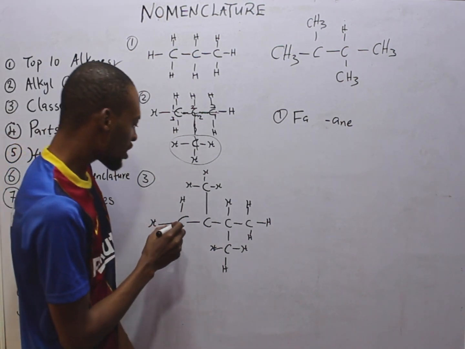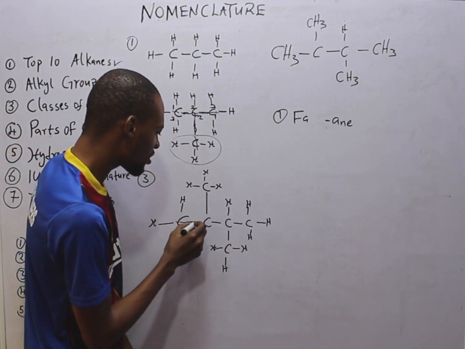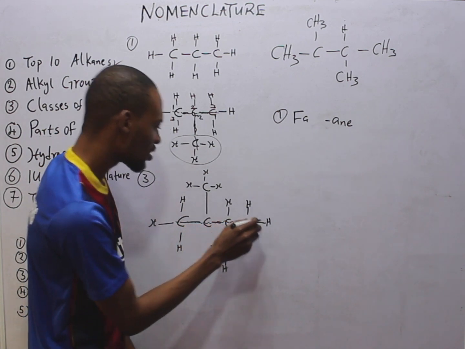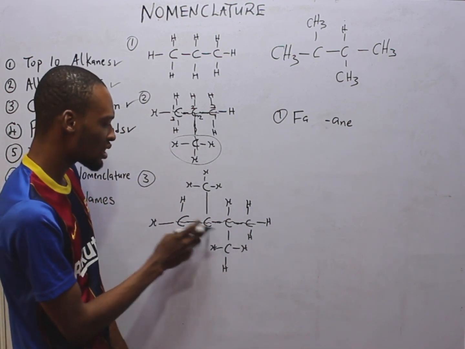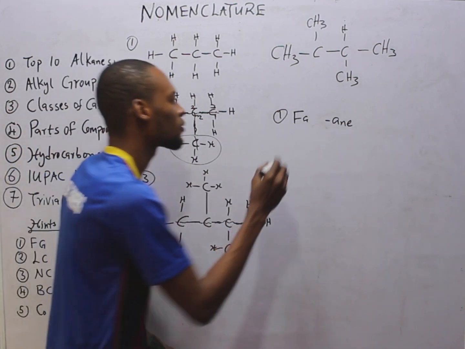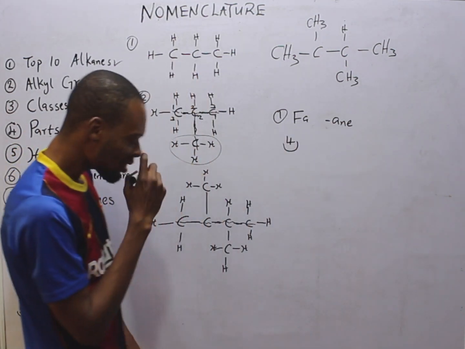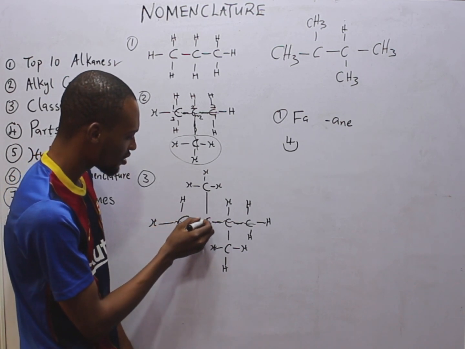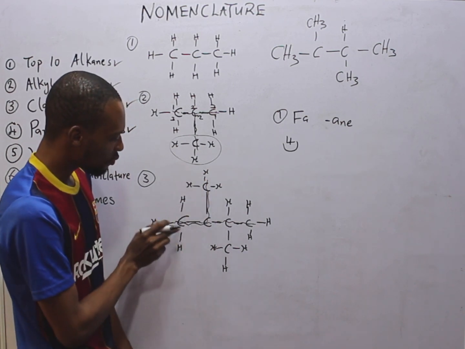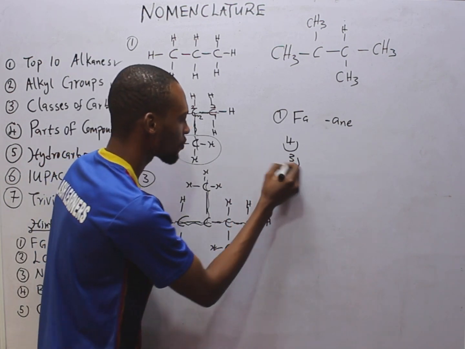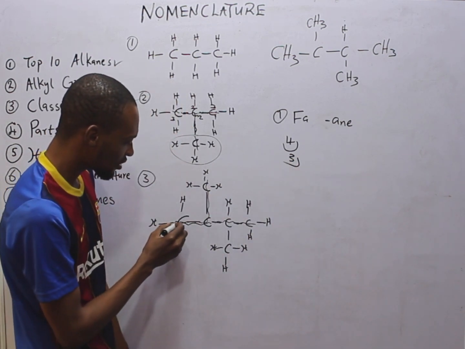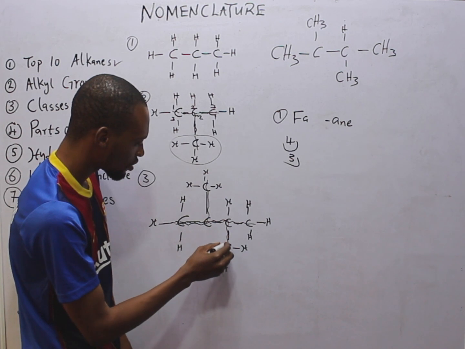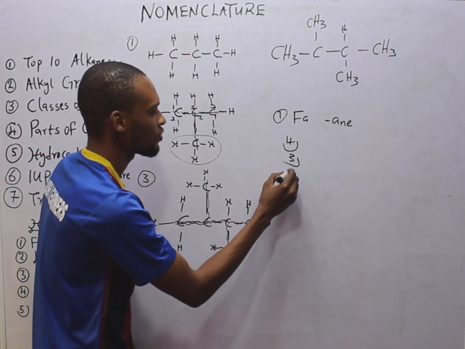The second one is longest carbon, longest continuous carbon. Look at this. If we try to do this continuously this way, what is the longest carbon? 1, 2, 3, 4. Longest chain is 4 carbon. Now, if we choose to do it this way, what is the longest? 3. Now, if we choose to do like this, what is the longest chain? 4.